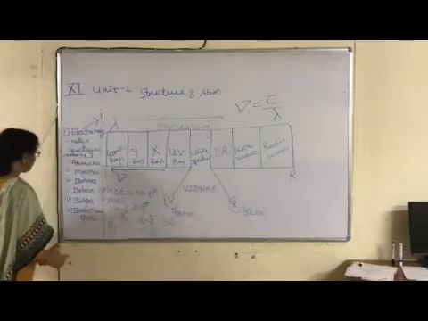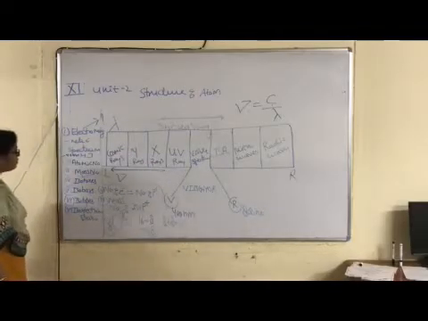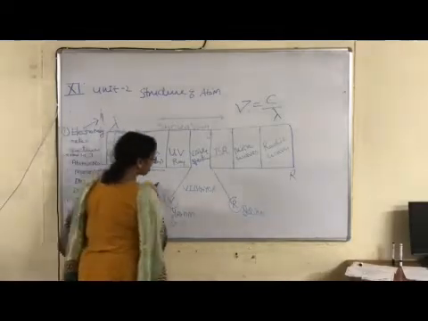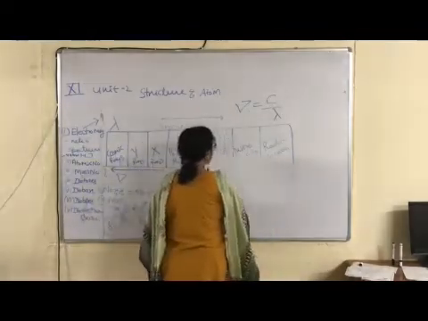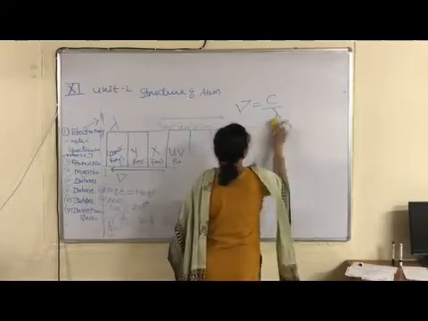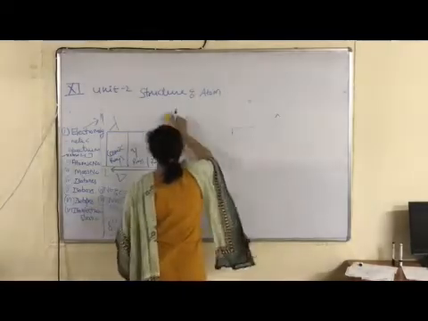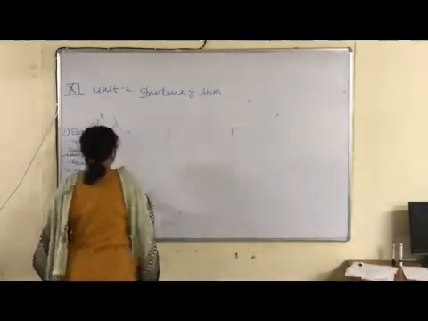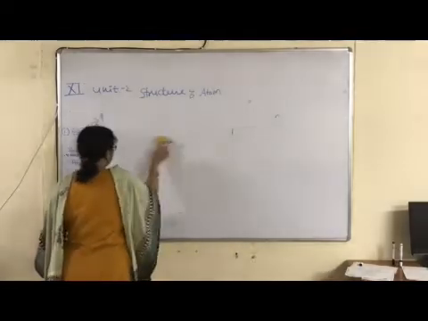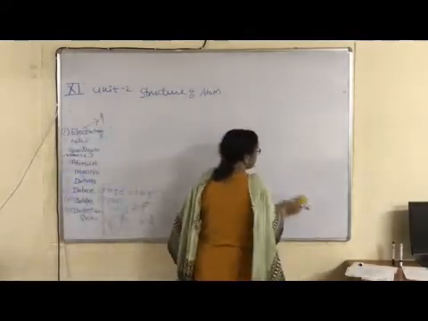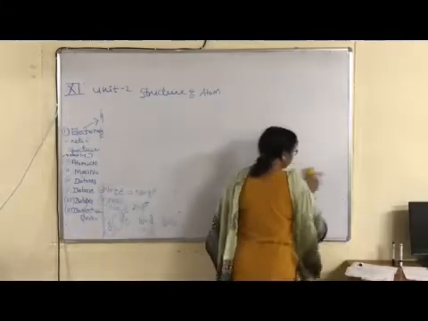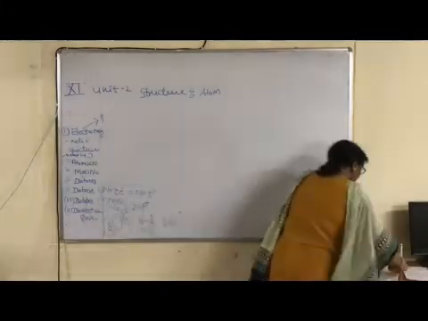Okay children. Now next one, isotones. Isotones means atoms of different elements having the same number of neutrons, right? Such species are known as isotones. Iso means same, and tones means number of neutrons, right?